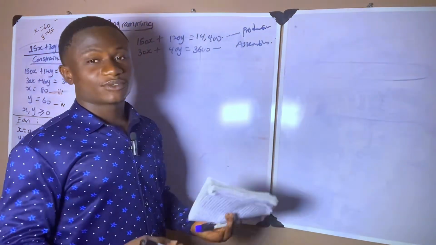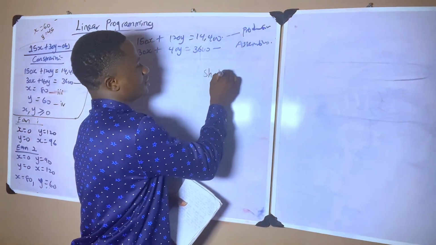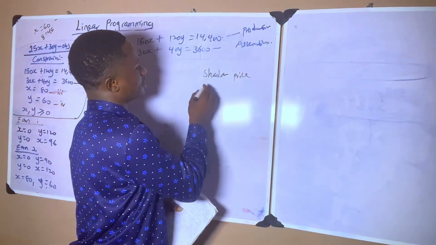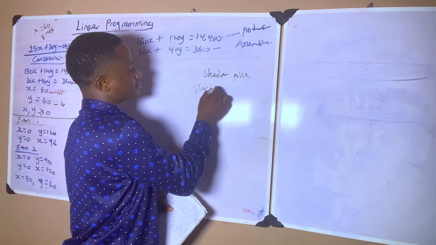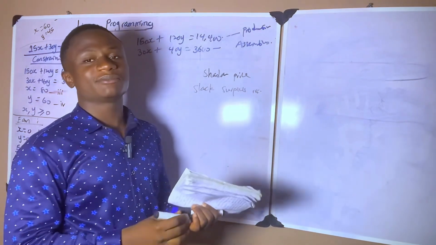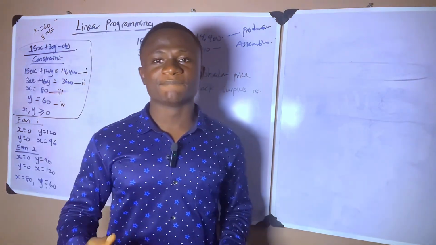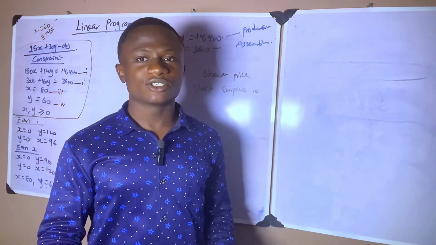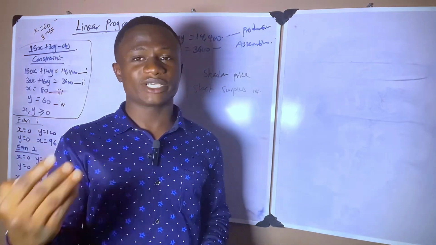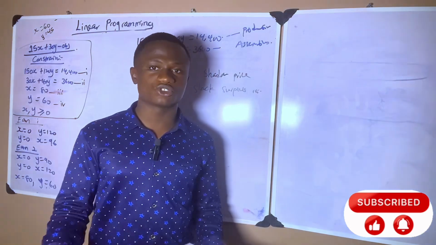So I explained the concept of what we call shadow price, alongside slack and surplus resources. What do we mean by shadow price? Shadow price is simply the extra income or extra contribution you are going to earn when you increase your limited, or constrained, resources.